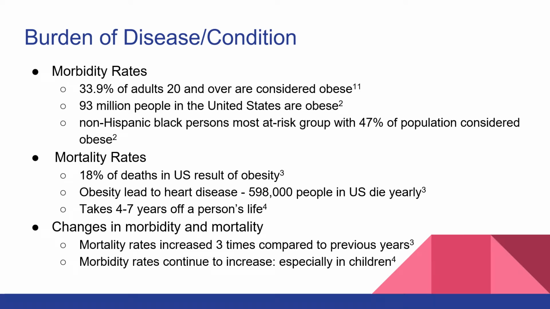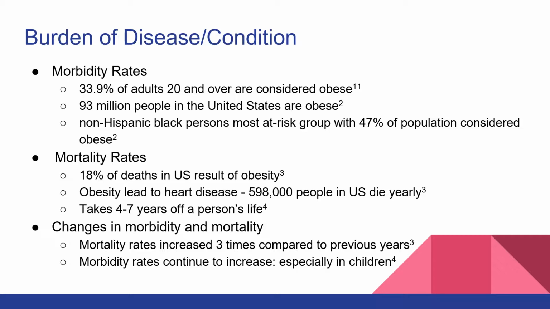So, the burden of the disease and condition. For our objective, we decided to focus on reducing the percentage of adults who are considered obese, and Healthy People 2020 defined adults as anyone 20 years or older. Looking at the morbidity rates, 33.9% of adults over the age of 20 are considered obese. This number is about 93 million people in the United States.